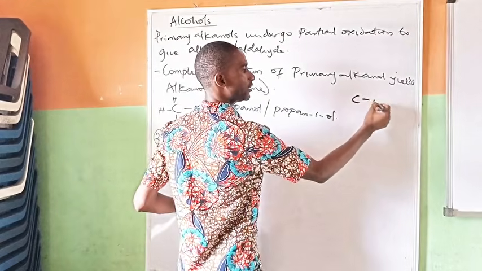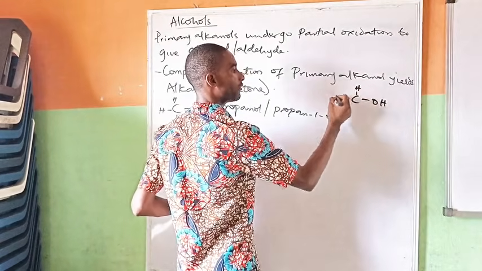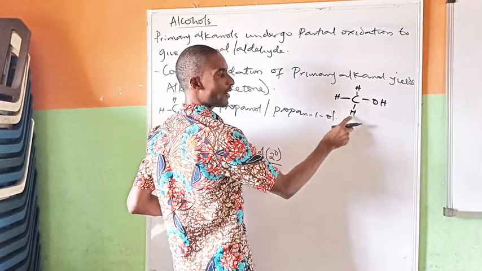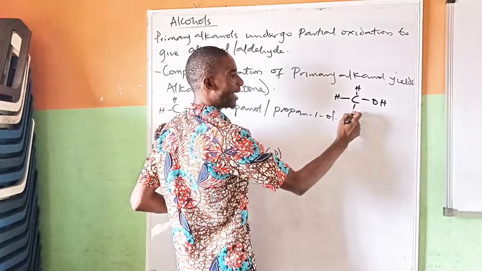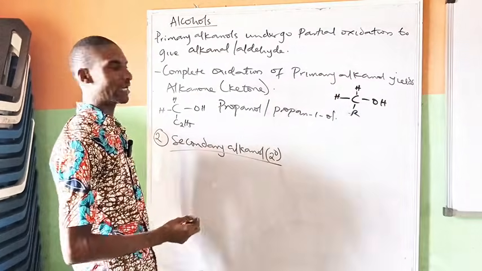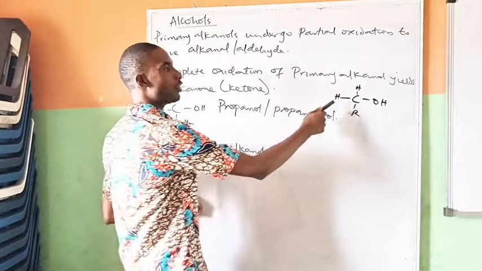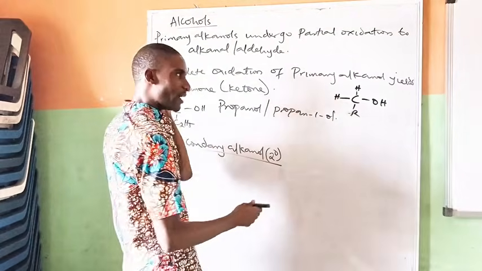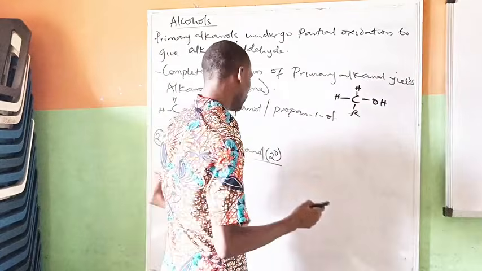So normally this is your OH. You have H here, you have H here, you have H here. So if I replace one hydrogen with my R, this is primary alkanol. But this time around, two hydrogen will be replaced with the alkyl members, and then only one hydrogen will be left.